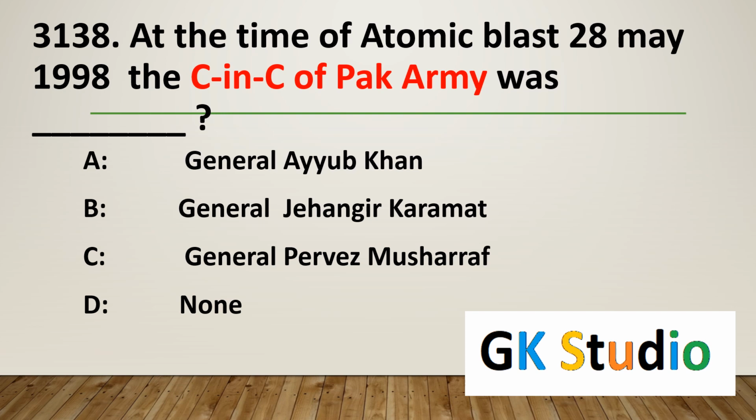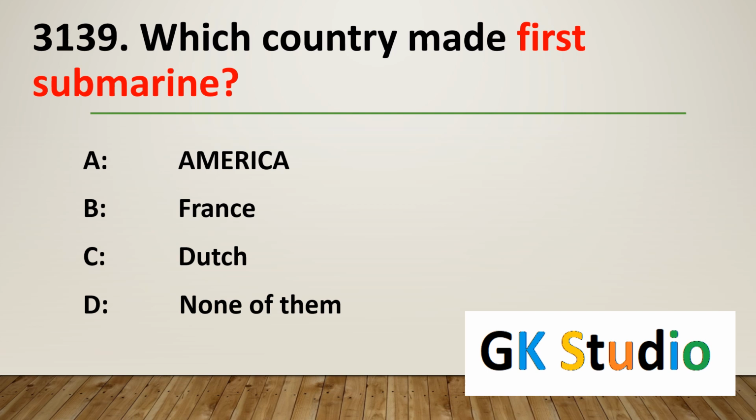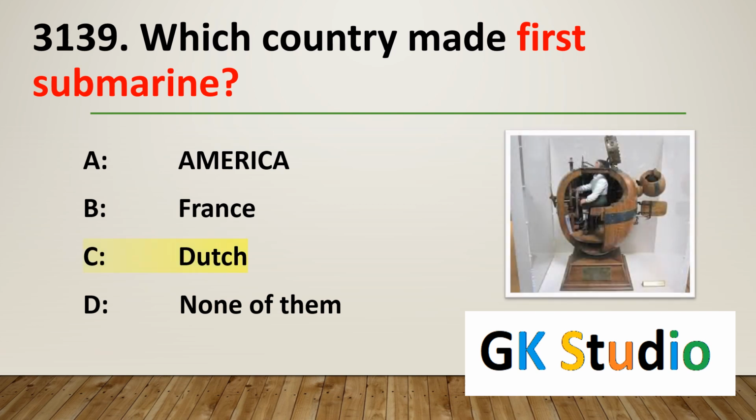At the time of atomic blast, 28 May 1998, the Commander-in-Chief of Pakistan Army was General Karamat. General Jahangir Karamat was Commander-in-Chief of Pakistan Army when Pakistan fired the atomic blast in Chagai. Which country made first submarine? Dutch was the first country who made the first submarine.